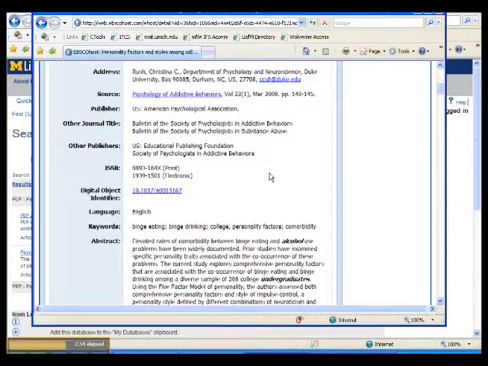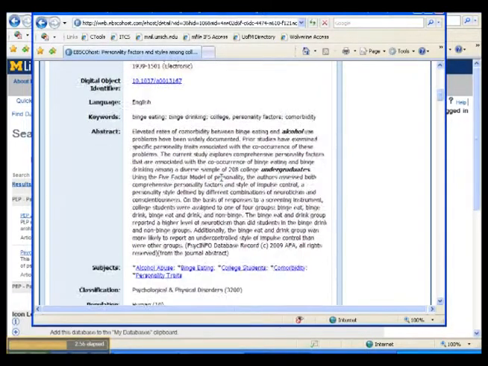Importantly, we can see the abstract, which is typically 100 to 120 words, which summarizes what the article is and found. To make sure that it's an empirical article, you want to look for information on the sample or participants. In this instance, there are 208 participants, so that we know the authors collected data.